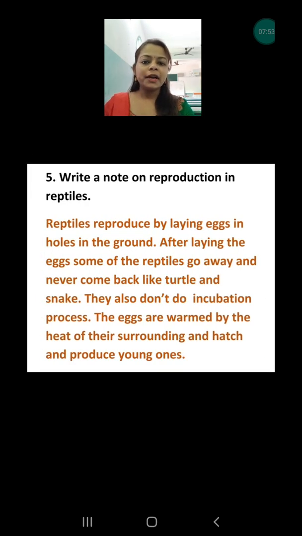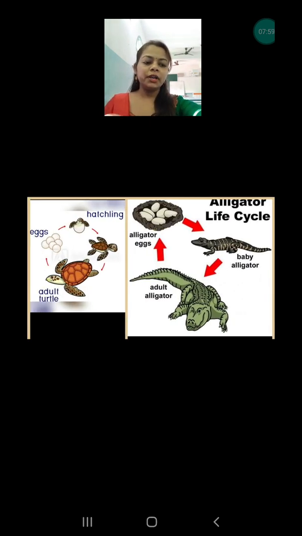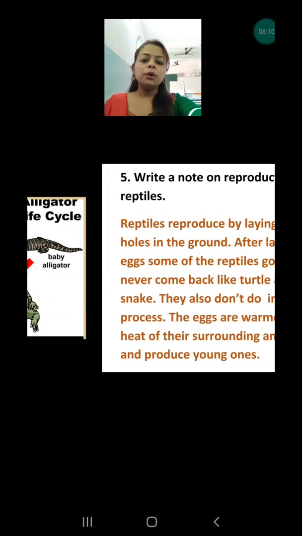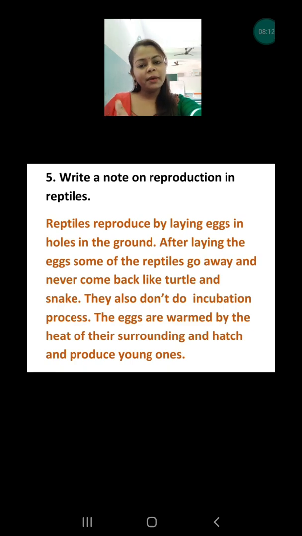Our question number 5 is, write a note on the reproduction in reptiles. Okay, we all know there are varieties of reptiles present on the earth, like turtle, snake, crocodile, tortoise, and other examples also. So how do they all reproduce? By laying eggs. But one interesting thing is that they never take care of their eggs. After laying the eggs, they just leave the eggs and never come back, like the turtle.